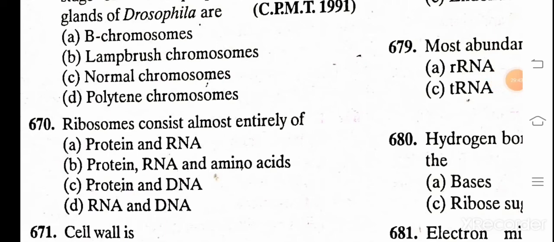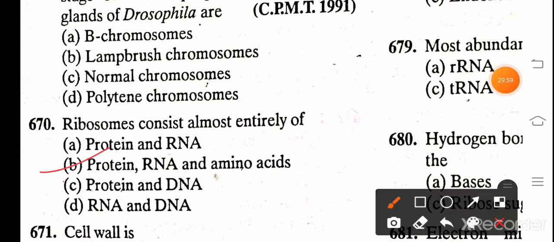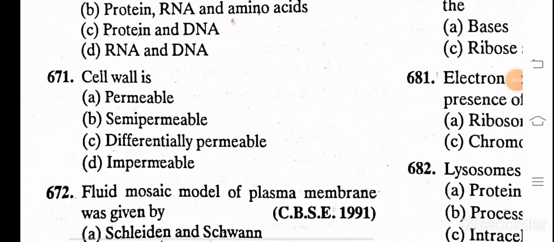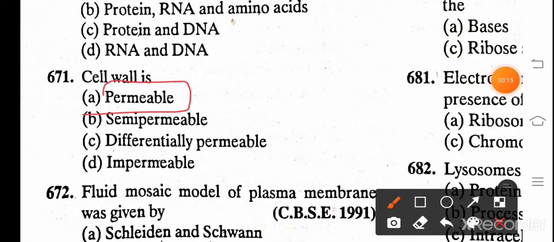Ribosomes consist almost entirely of A. Protein and RNA, B. Protein, RNA and amino acid, C. Protein and DNA, D. RNA and DNA. And the correct answer is B. Protein, RNA and amino acids. The cell wall is A. Permeable, B. Semi-permeable, C. Differentially permeable, D. Impermeable, and the correct answer is permeable.